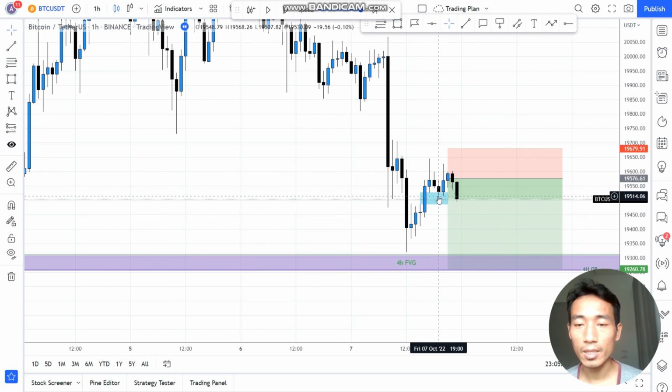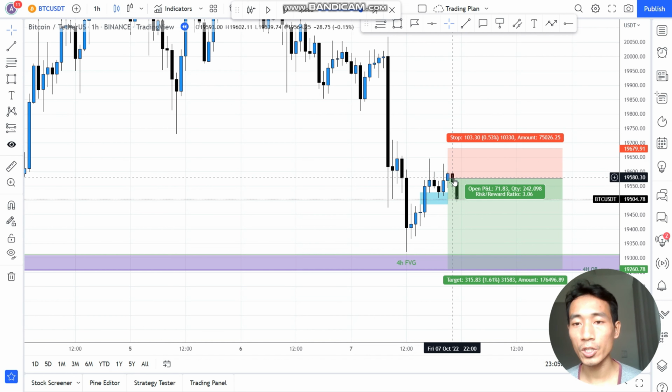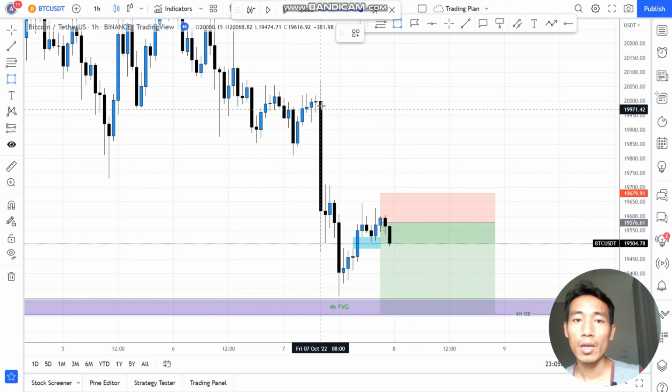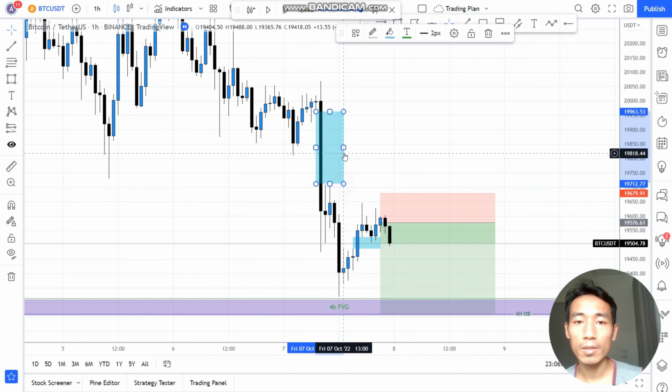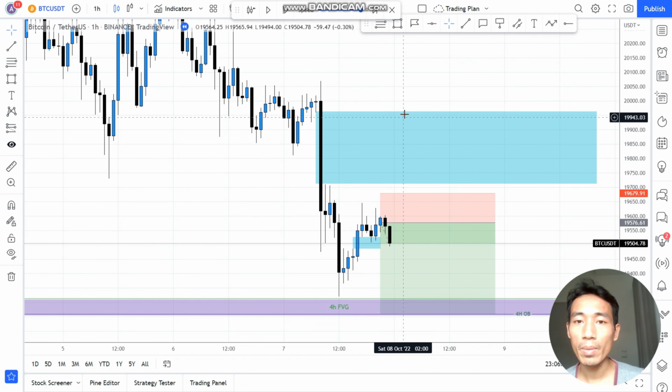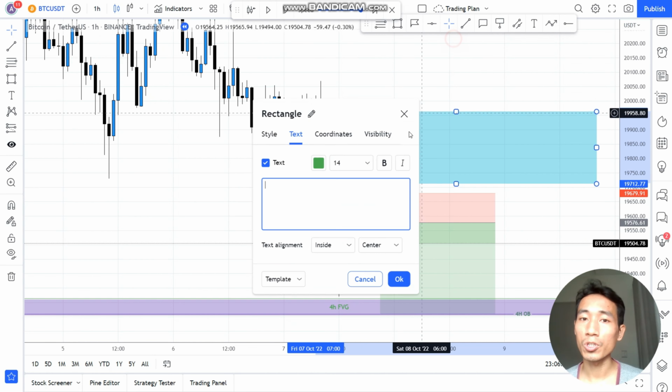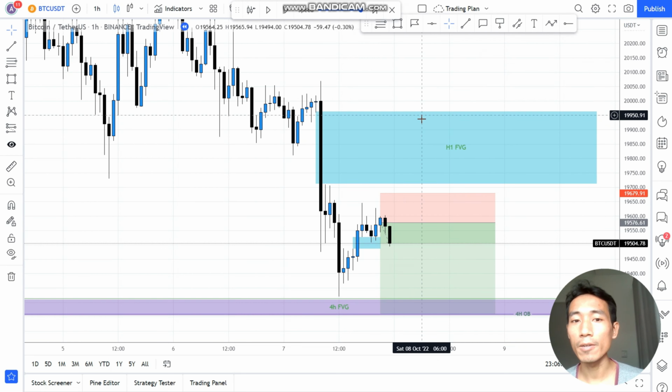So when I see it go up, but it failed to make a higher high, and it's consolidating around here a little bit, I short around this region. Okay, so why did I short? Actually, my first target is around this region. I mean, my first area that I plan to short around is this region, this 1 hour fair value gap right here.